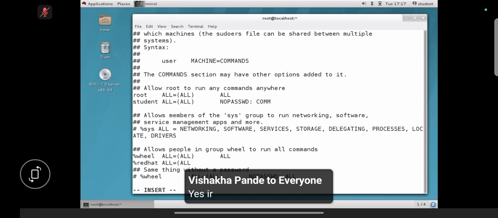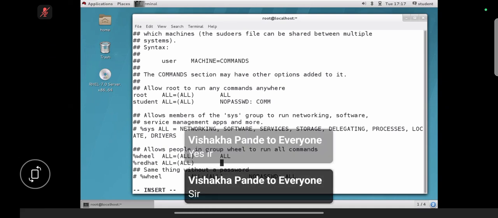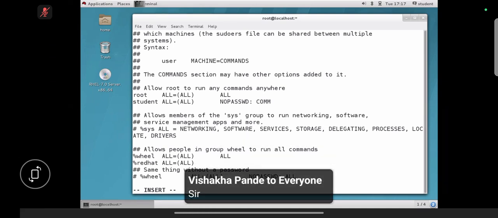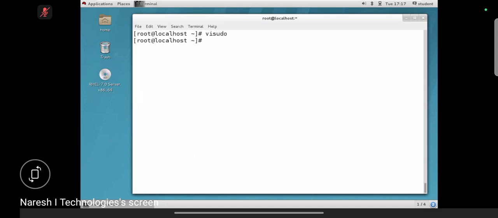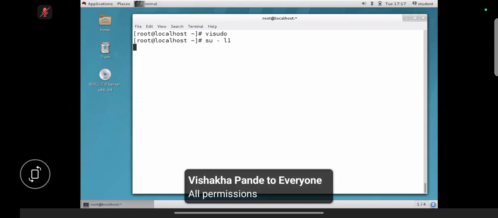Okay. This guy doesn't have a password, right? L1, L2 don't have passwords, right? If you need to avoid the password, NOPASSWD colon ALL means L1, L2 can execute any command anywhere. Save and quit. Login as L1, right? I'm trying to execute fdisk -l.